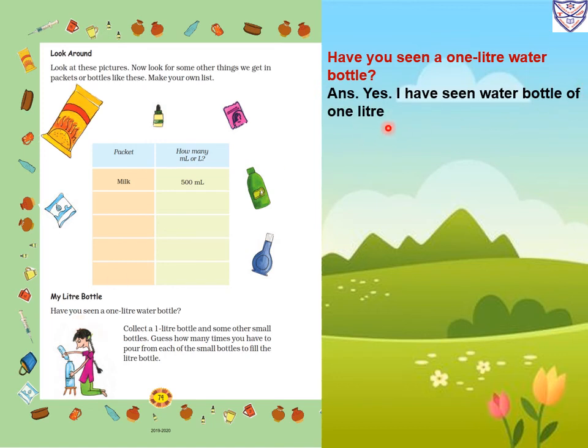Guess how many times you have to pour from each of the small bottles to fill the liter bottle. This is one type of activity. First you take a 1 liter bottle and some other small bottles, which are 100 milliliter or 200 milliliter. Then try how many times you can fill the 1 liter bottle with the help of the small bottles.